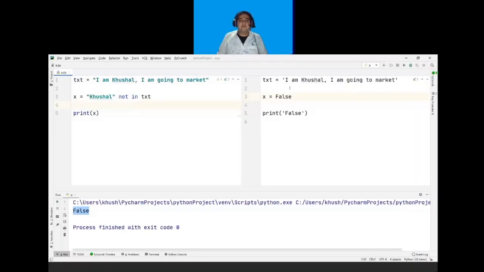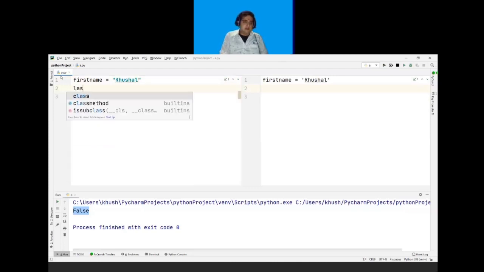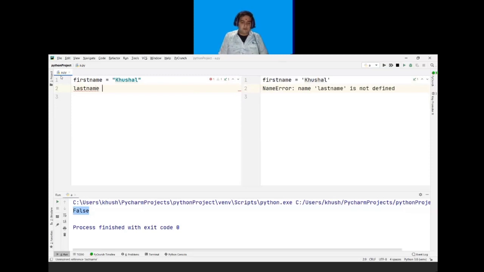So next is, if I want to combine or concatenate two strings, I need to use the plus operator. So if I have, for example, first name is equal to Khushal, and last name is equal to Pathak.